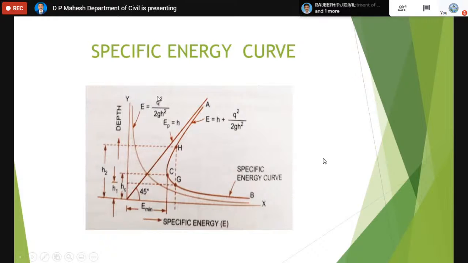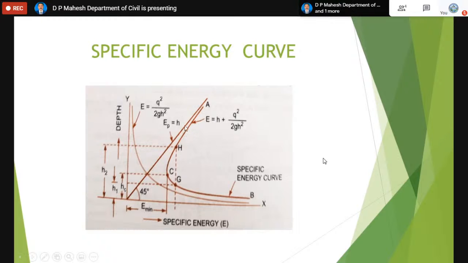There is a small q here, which is called discharge per unit width. When you divide the discharge by the width of the channel, that is called discharge per unit width, denoted as small q. So the kinetic energy can be expressed in the form of small q. Along the y-axis we have taken the depth, and along the x-axis we have taken the energy.